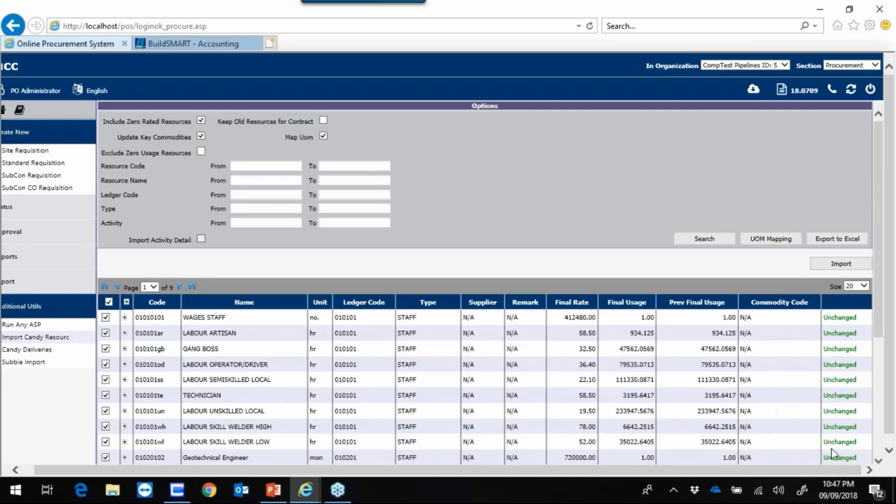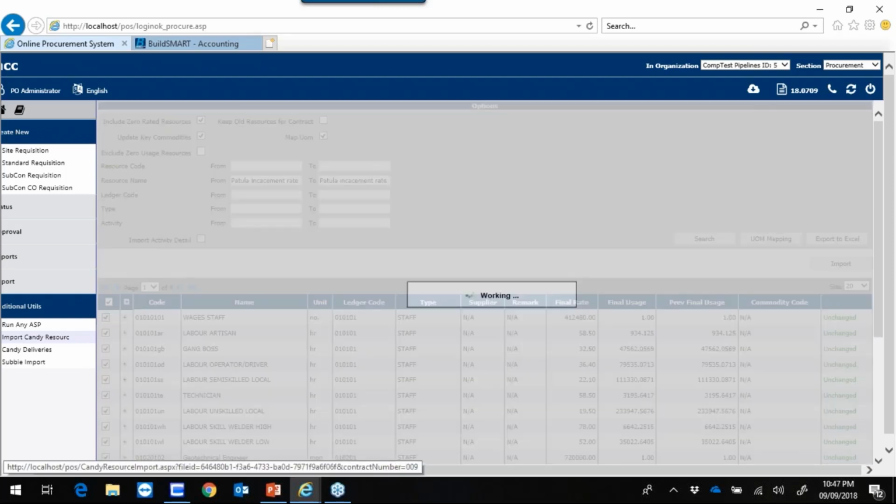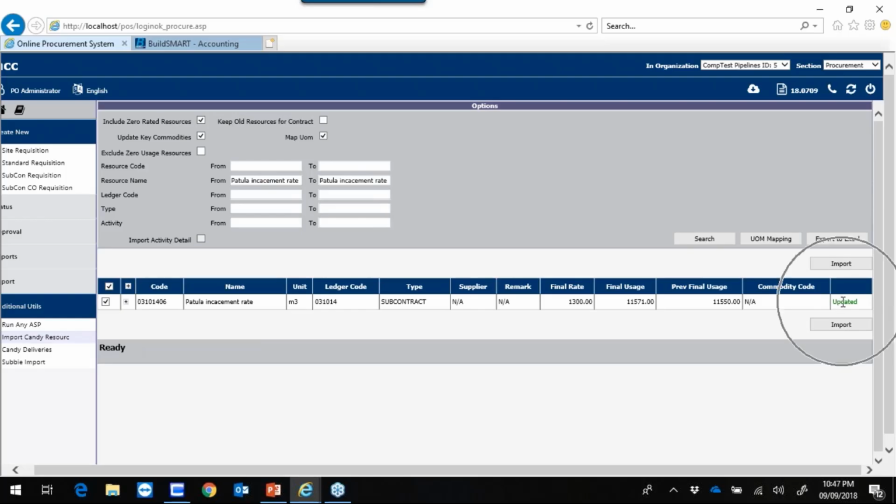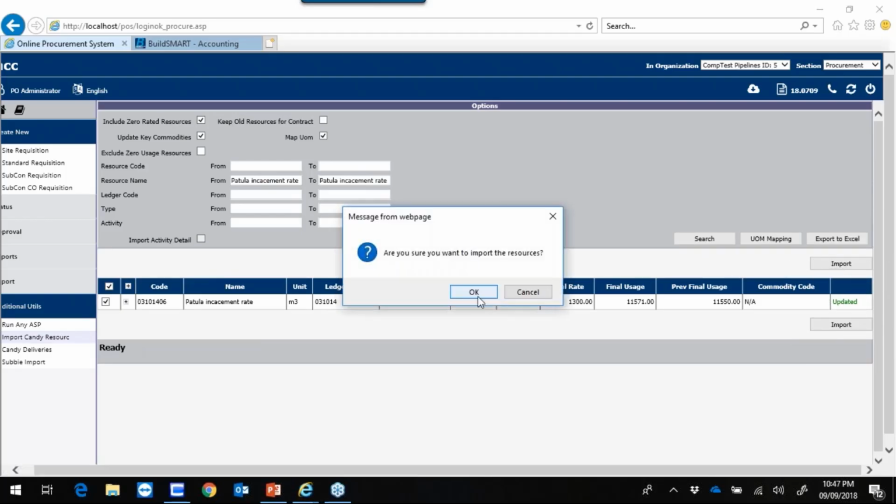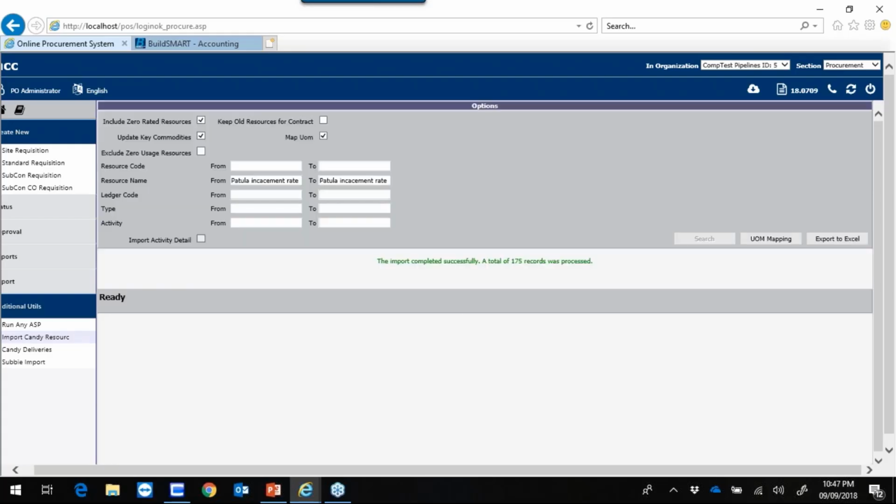BuildSmart will therefore not update these resources, but if I filter out for the resource that I know was used in my concrete encasement, you'll see that this item has been marked as updated. So if I click on import now, click on OK. Now my buyer has a revised list with all the new quantities for procurement. Next, we are going to do a subcontractor certificate.